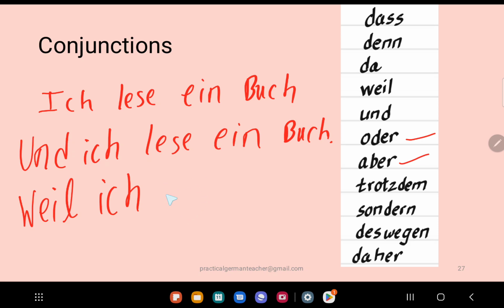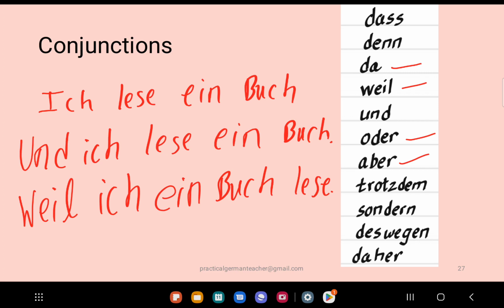Now instead of the verb coming over here, it will not be that. Here we will have the object. Weil ich ein Buch lese. Why so? That's how it is. Da and weil are not exactly the same, but right now you can just think of them as because, or you can use them when you are giving reasons.